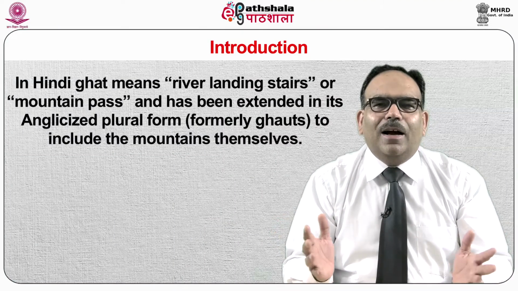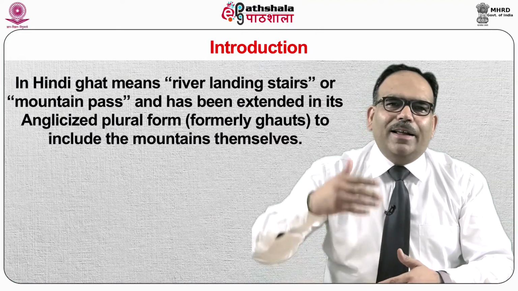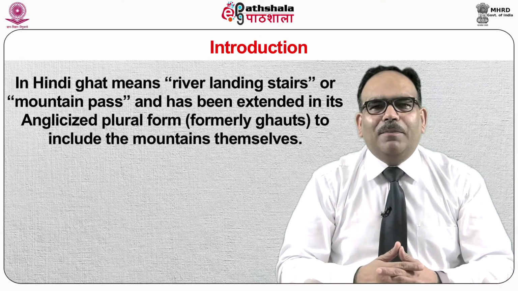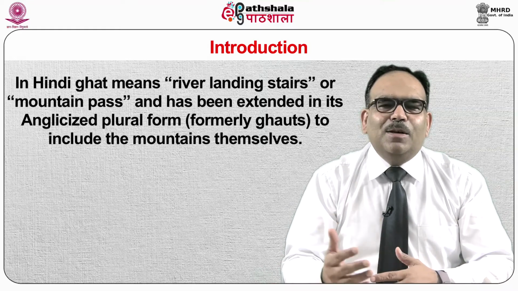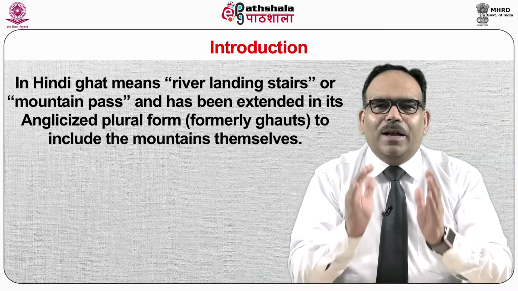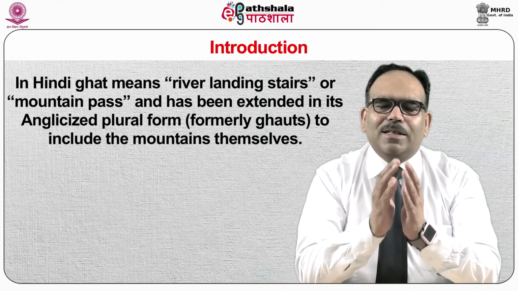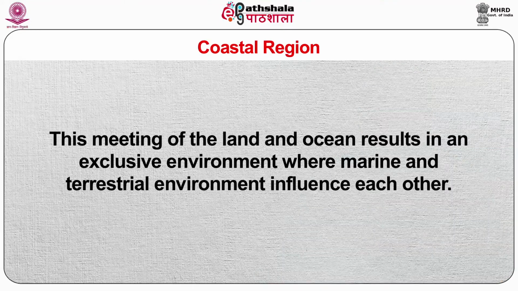In Hindi, ghat means river landing stairs or mountain pass, and has been extended in its anglicized plural form to include the mountains themselves.